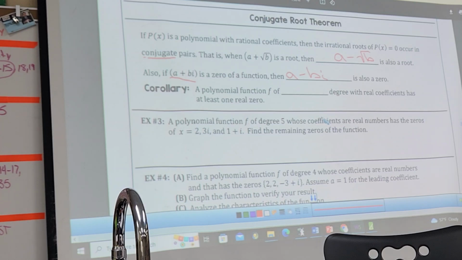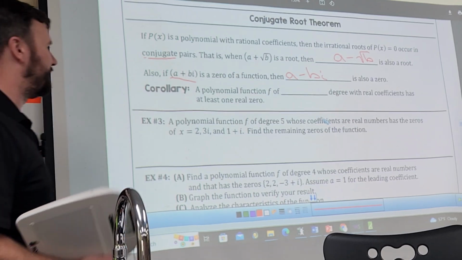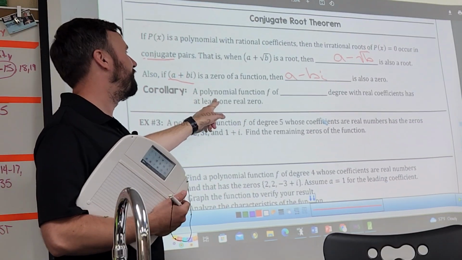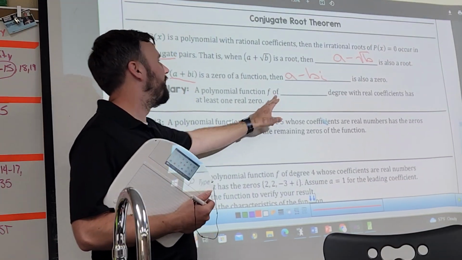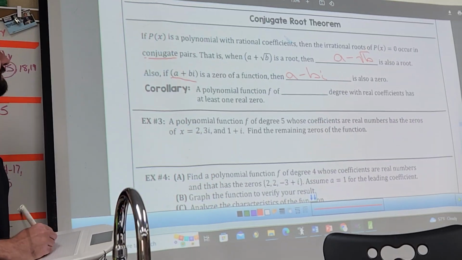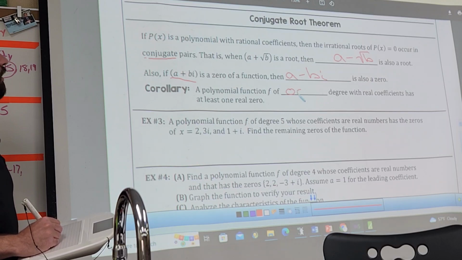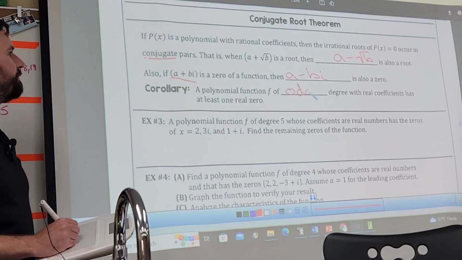Now, there's a corollary to this. A polynomial function, f, of odd degree has at least one real zero. Now here's my question I want you to think about.